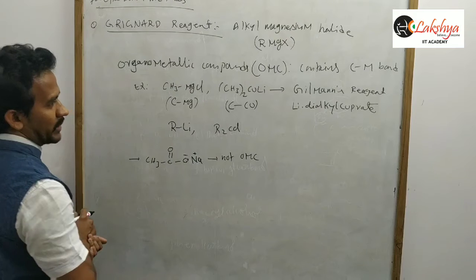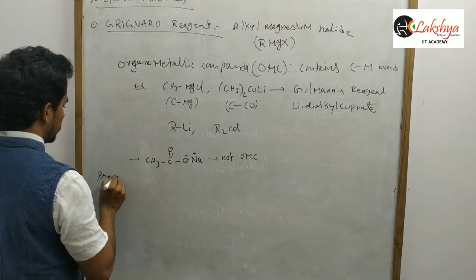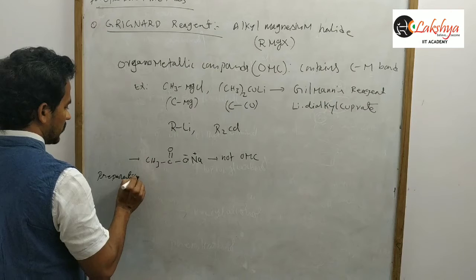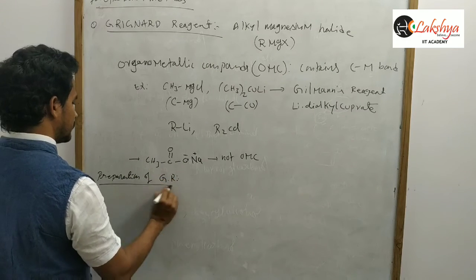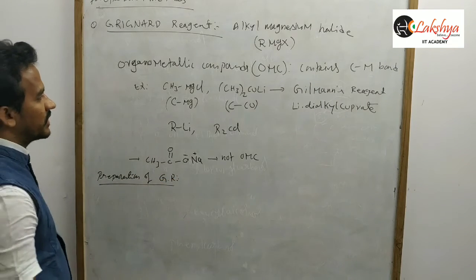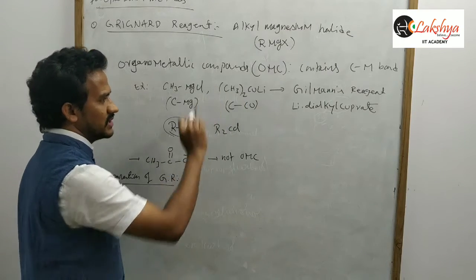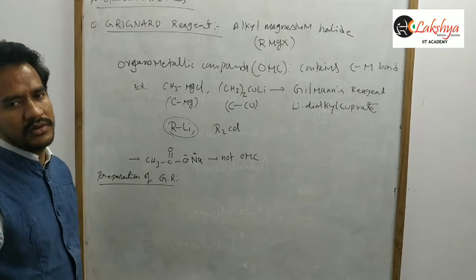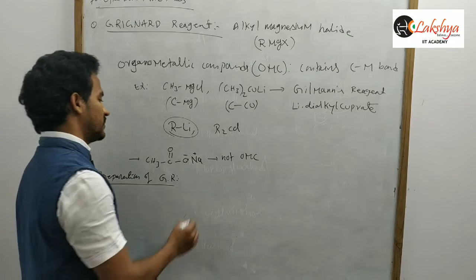So that is the definition of the organometallic compounds. Next, preparation of organometallics, that means preparation of Grignard reagent. Mostly we will discuss the Grignard reagent and alkyl lithium, and somewhere we will discuss Gilman's reagent and dialkyl cadmium also. Okay, first, preparation of Grignard reagent.